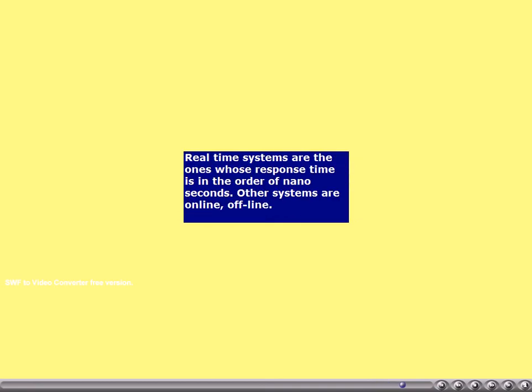Especially this type of computer architecture is very much required for the development of real-time systems, where the system has to respond to you even within 500 nanoseconds. Let's consider a small example: monitoring enemy aircraft.